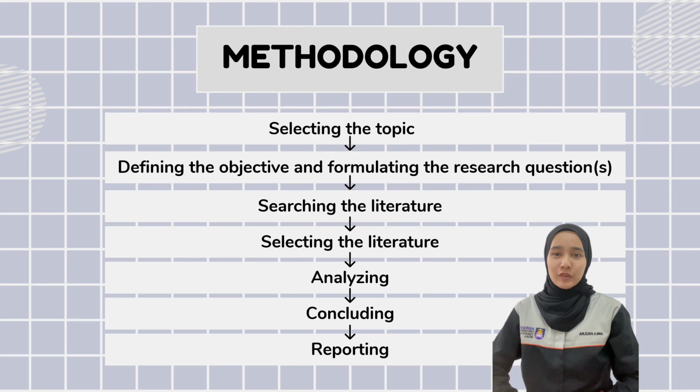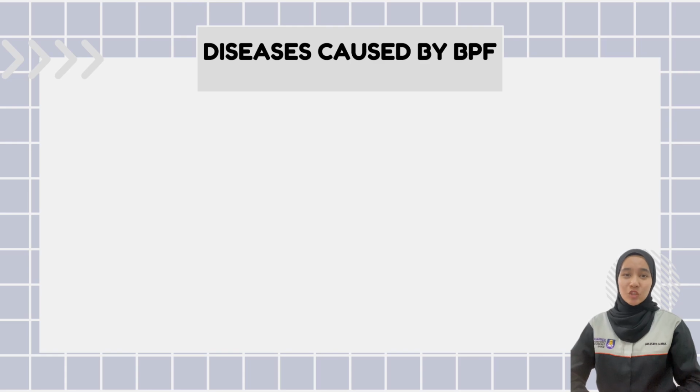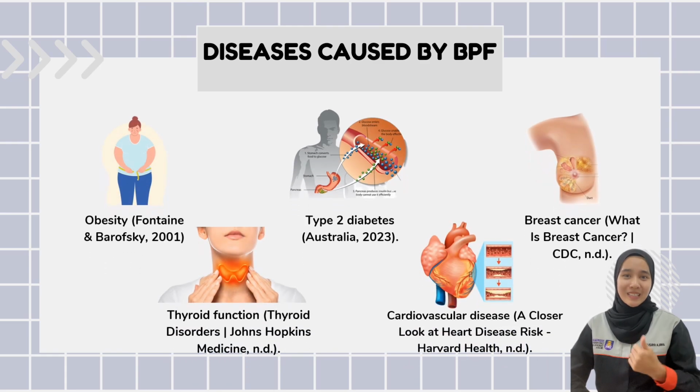The method that I use for this review article is selecting the topic, defining the objective and formulating the research questions, searching the literature, selecting the literature, analyzing, concluding, and reporting. Hence, exposure to BPF may promote the development of obesity, diabetes, breast cancer, thyroid dysfunction, and reproductive system damage. Due to endocrine disrupting effects similar to BPA, it is hypothesized that exposure to BPF is associated with an increased risk of cardiovascular diseases in humans.